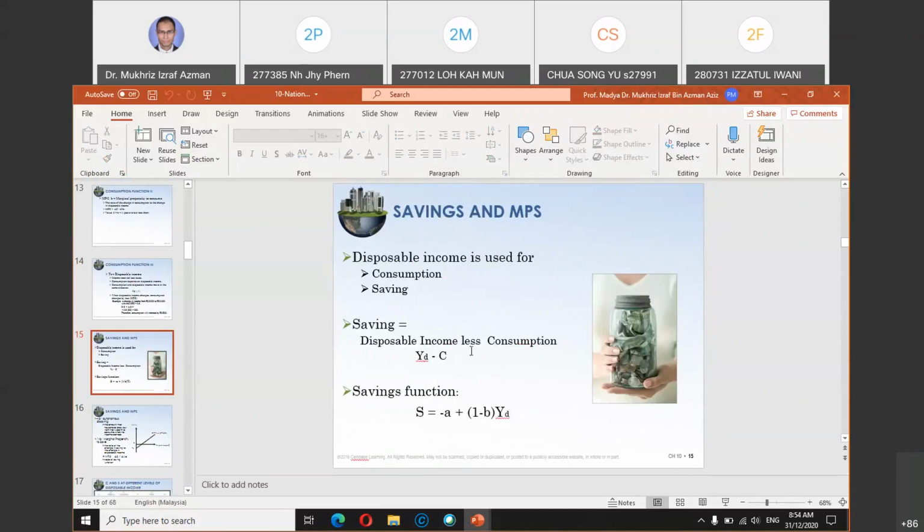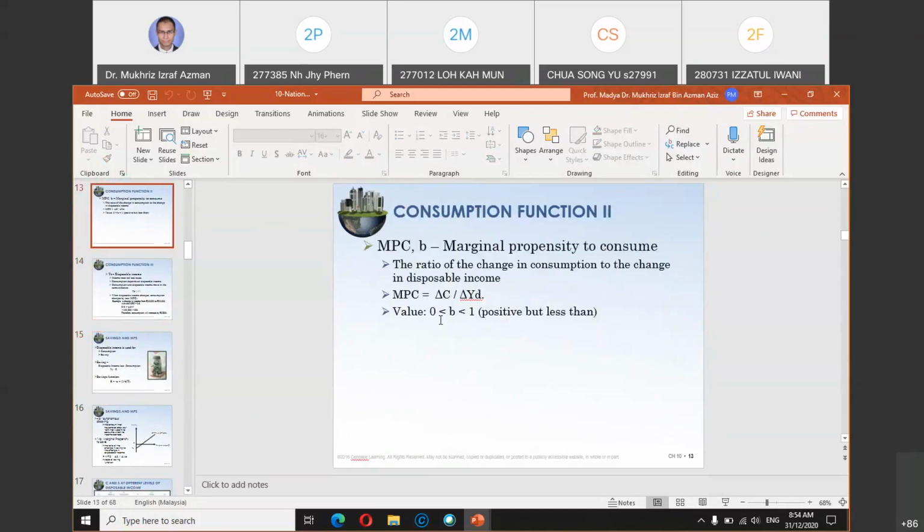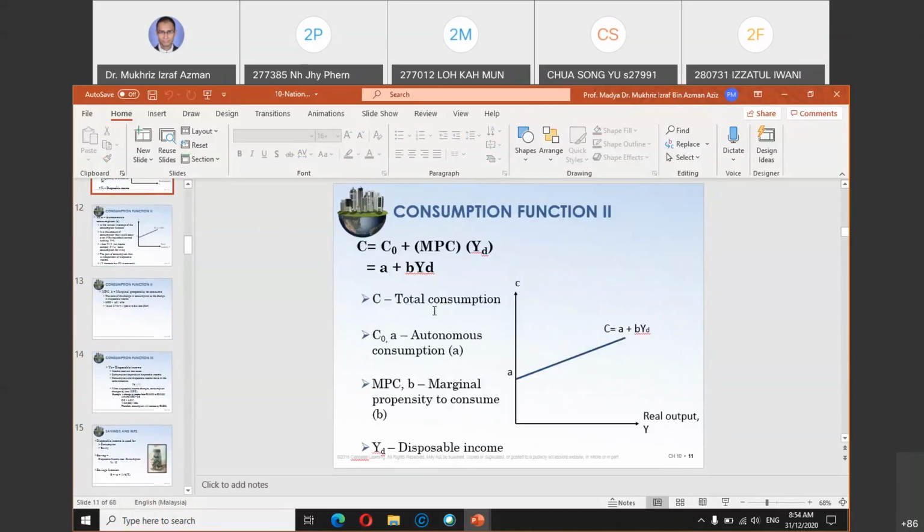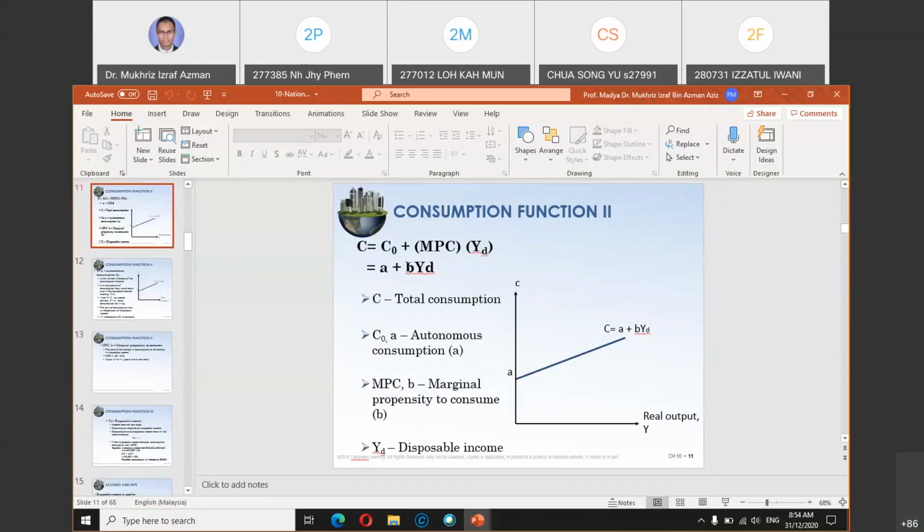Recall again, MPC is the value of B here. Usually, in any questions that you will see in past year's questions or in your exercises, the value of MPC will be given to you. It's not that you need to calculate MPC.